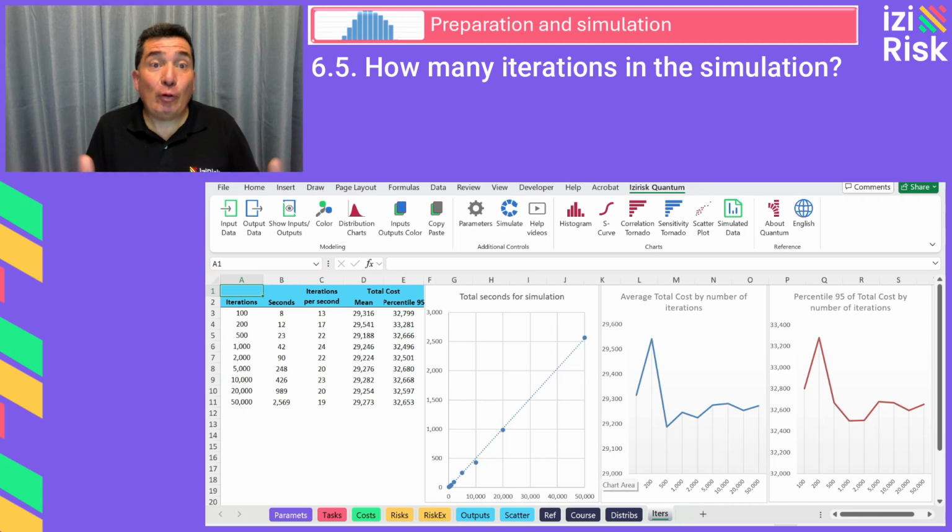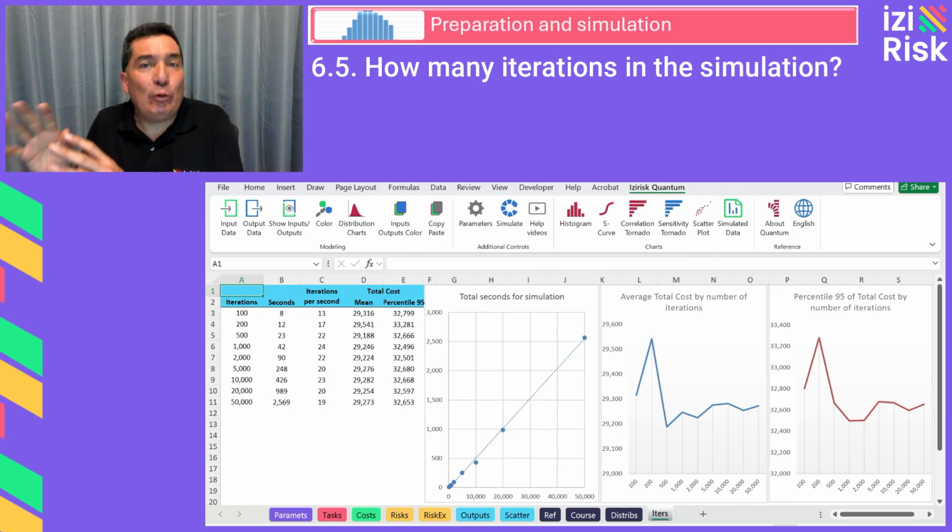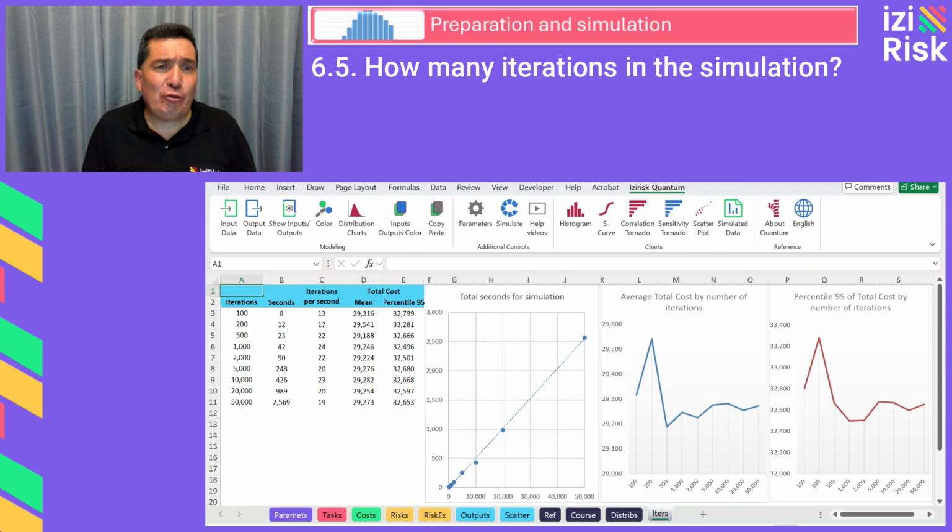A frequently asked question in Monte Carlo simulation is how many iterations are necessary to obtain precise and stable results? The answer is not straightforward and depends on several factors, including the required precision, the computational capacity, and the nature of the model. In this lesson, we will explore how to determine the optimal number of iterations, balancing accuracy and